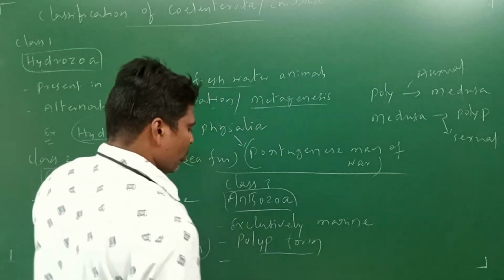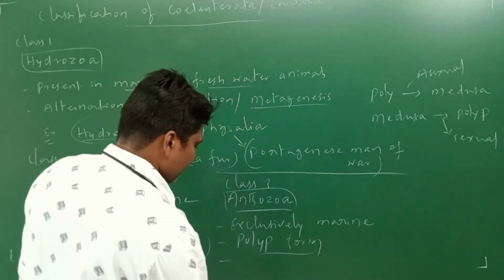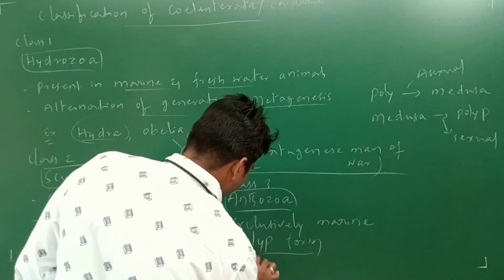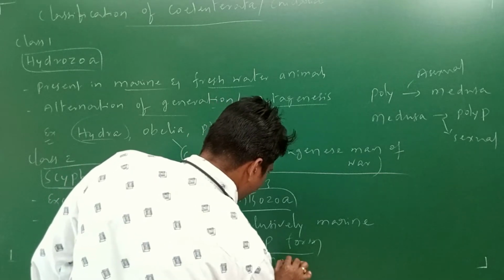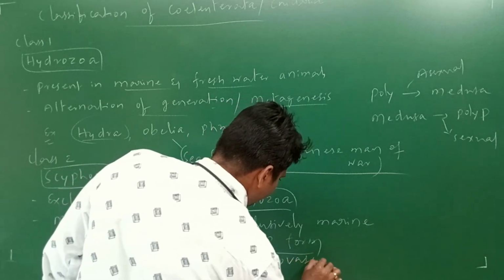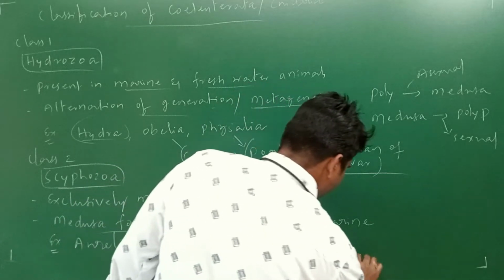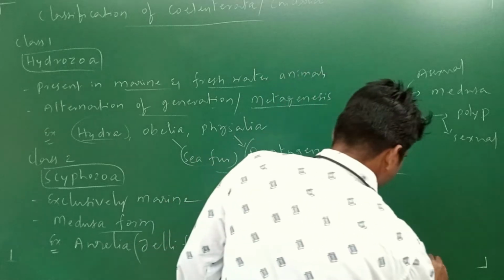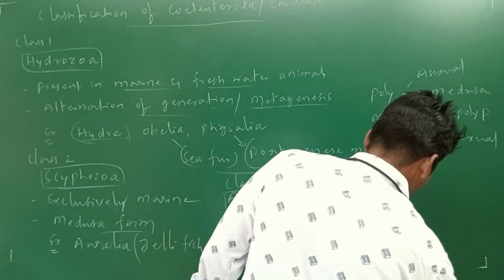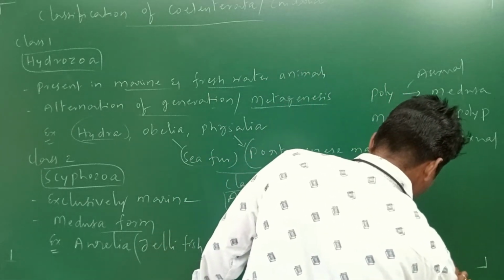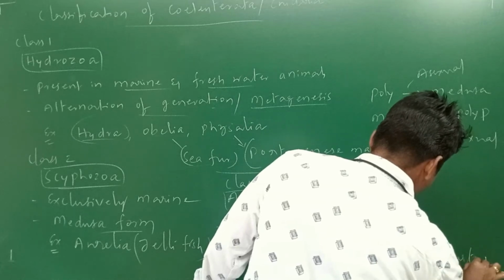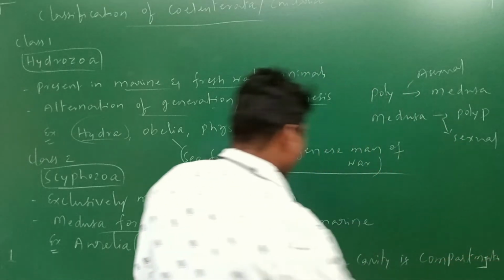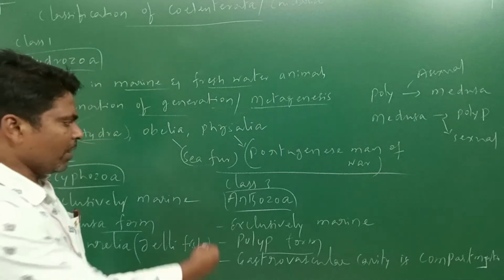One more characteristic feature of Anthozoa is that the gastrovascular cavity is made into compartments.